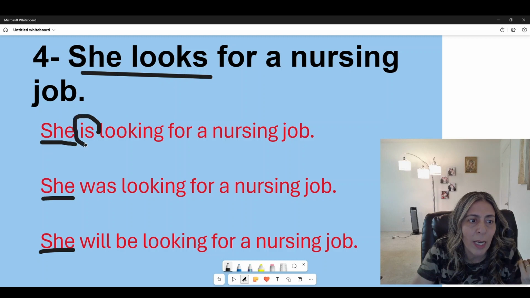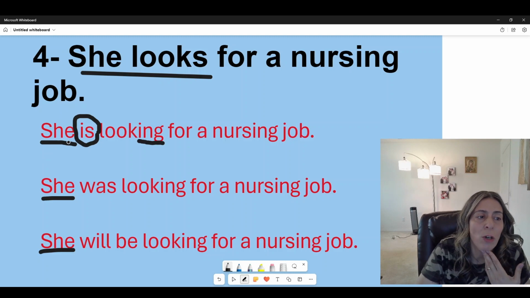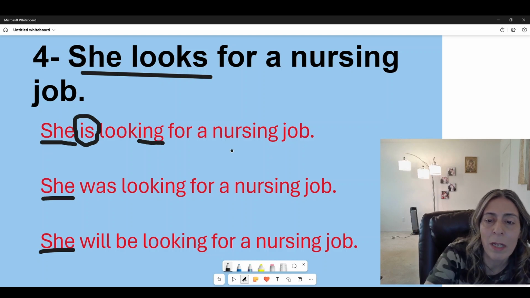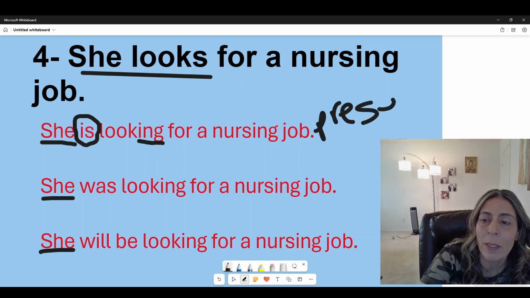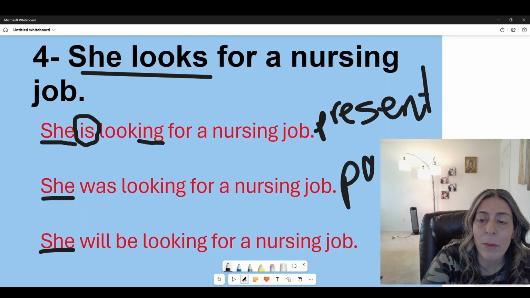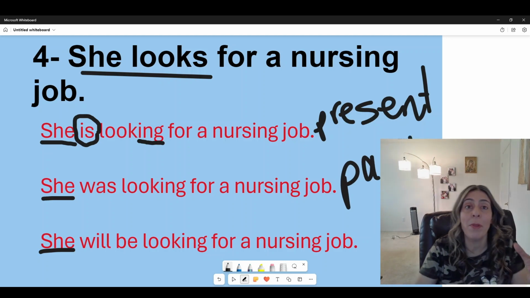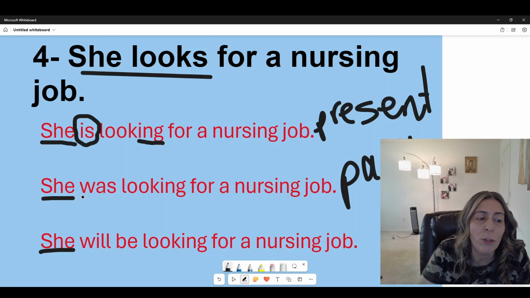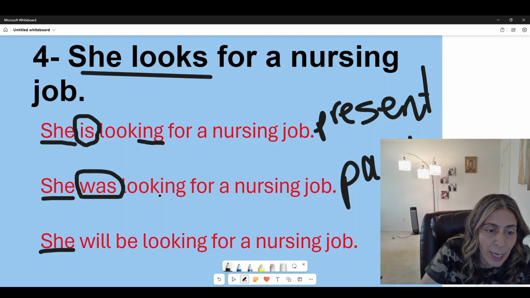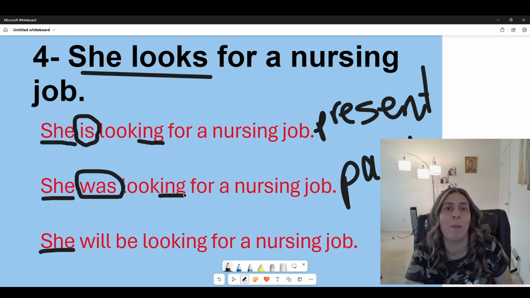We said, okay, we need a verb to be here in order for us to make it a present continuous and use the ing, okay? So we got here, she is looking for a new job, and this is, guys, present continuous, present. Okay, now we're gonna make it into past. How do we make it into past? We still grab the ing, but we have to grab it in its past form, and in this case it was. Okay, so she was looking for a nursing job at that time.